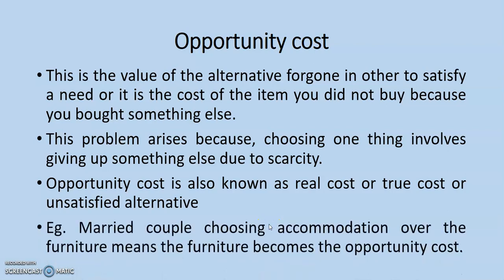A typical example is that of the scale of preference of the married couple, where they are made to choose between either accommodation or furniture. Now, due to scarcity, the newly wedded people will have to choose the first on their scale of preference, which is what? Accommodation. So what they did not choose or did not buy, which is the furniture, eventually becomes the opportunity cost.